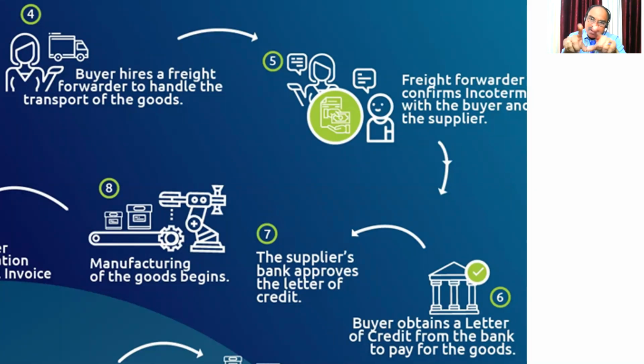This is where Incoterms come in. The freight forwarder has to bargain between the buyer and seller. In our example, Vijay Krishna is a professional who knows about Incoterms, so he is negotiating between Cynthia and Melvin. Okay.